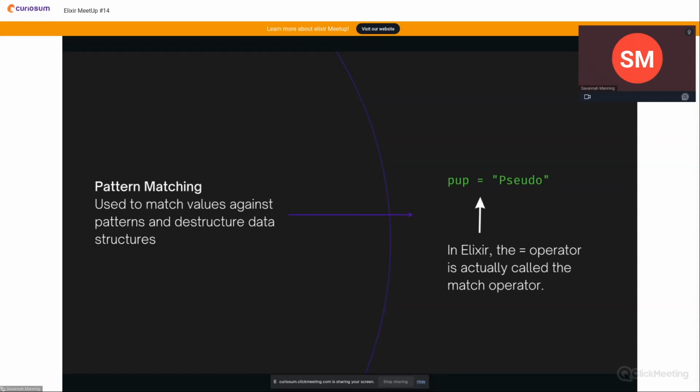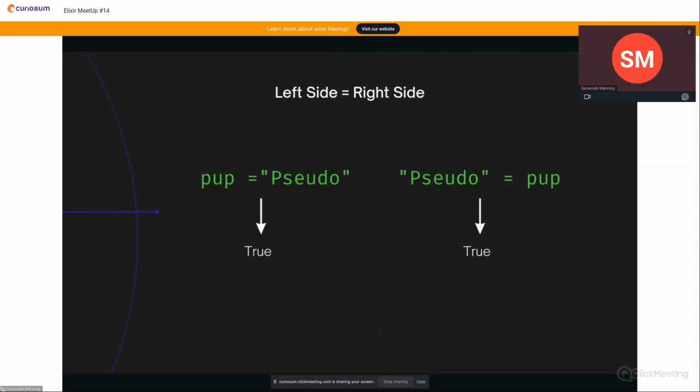On the right, you can see that I have a variable named pup, and I bind it to the string literal pseudo. In Elixir, the equal sign operator is actually called the match operator. What's different here from other programming languages is that Elixir is binding the left side to the right side and creating a match. So whenever we flip it around and put pseudo on the left side, it's going to evaluate to true for pup. Pretty cool.